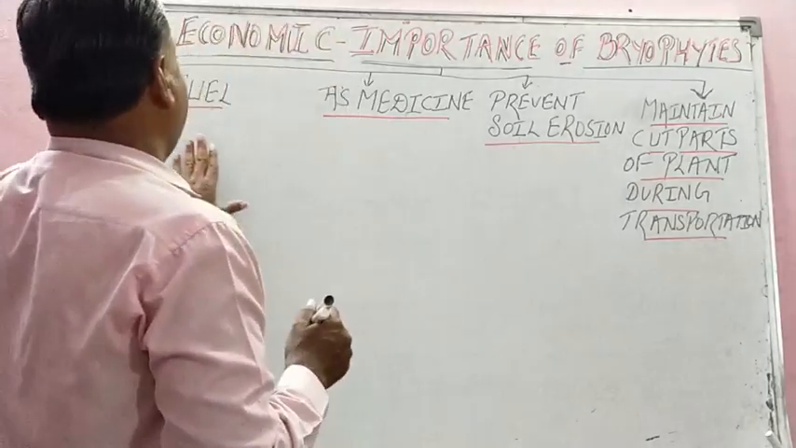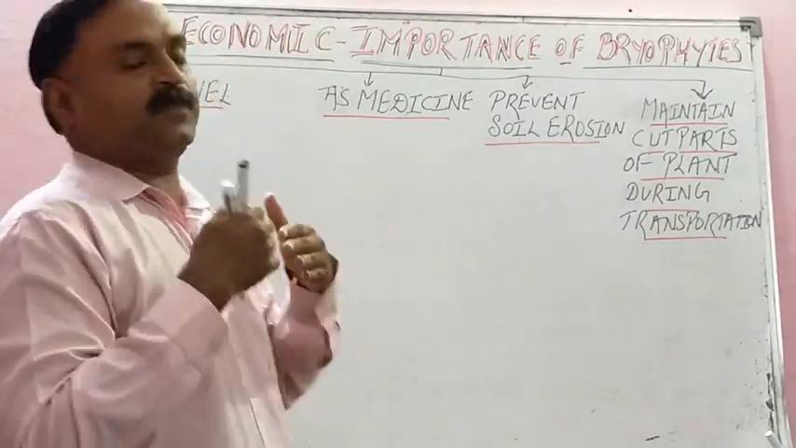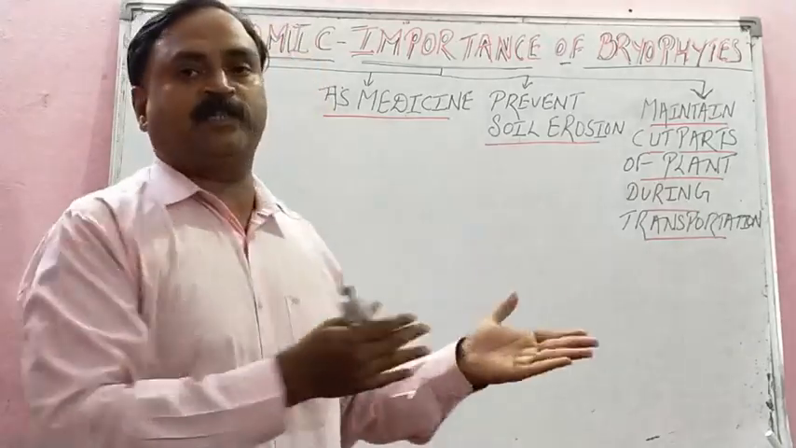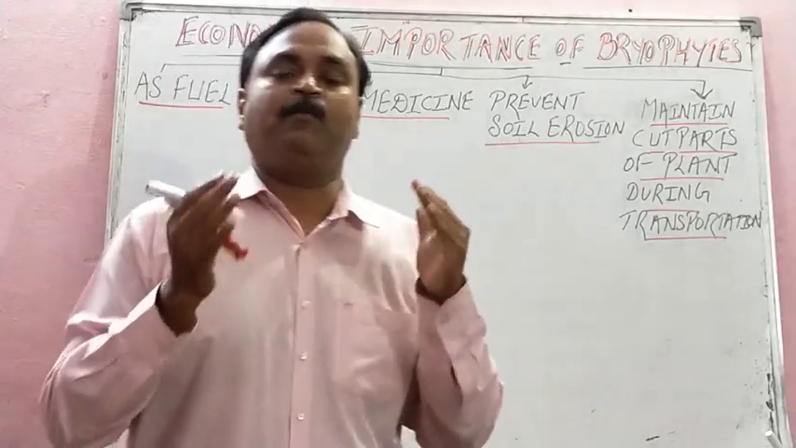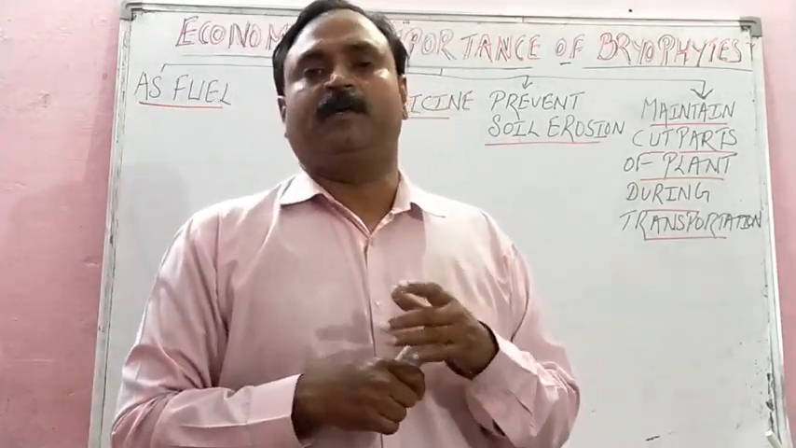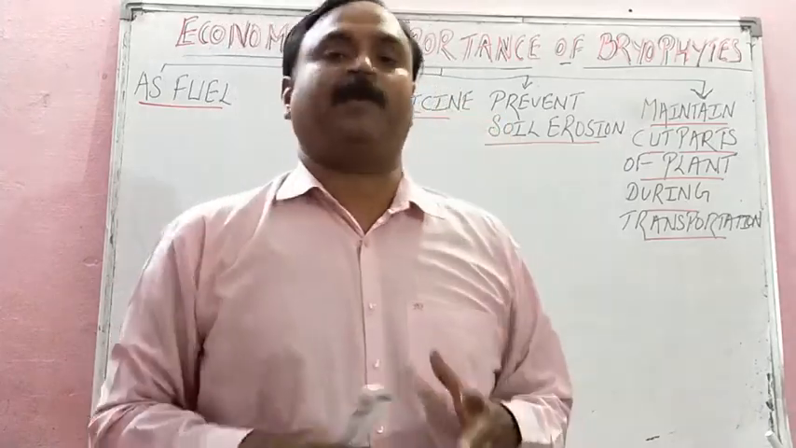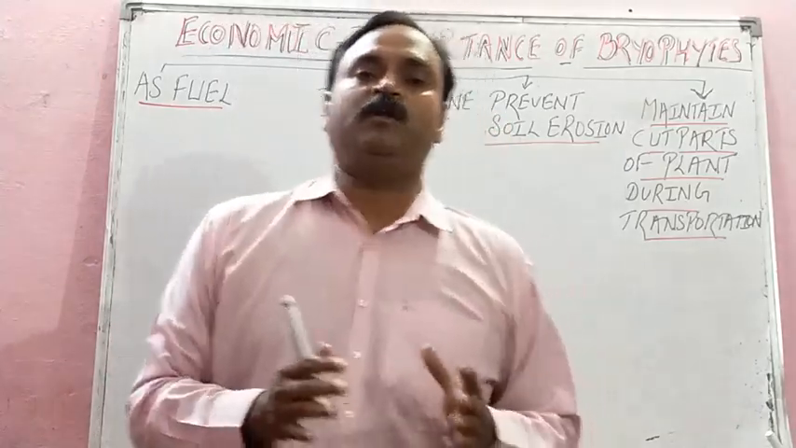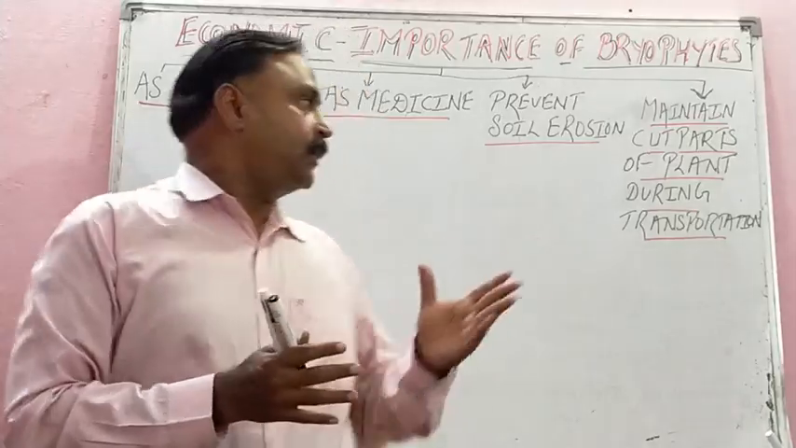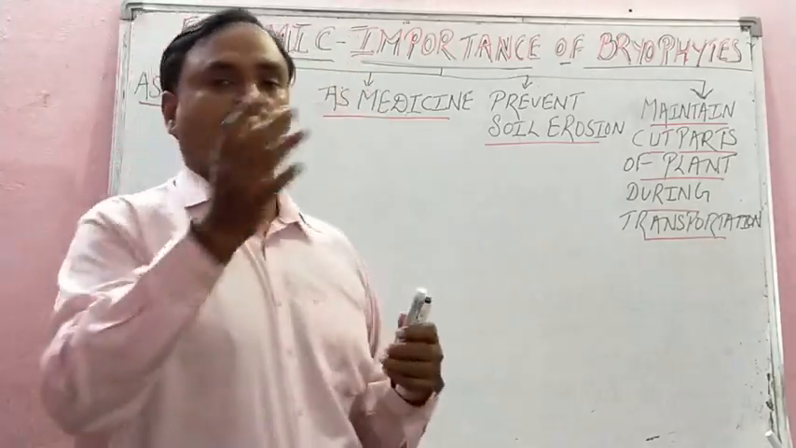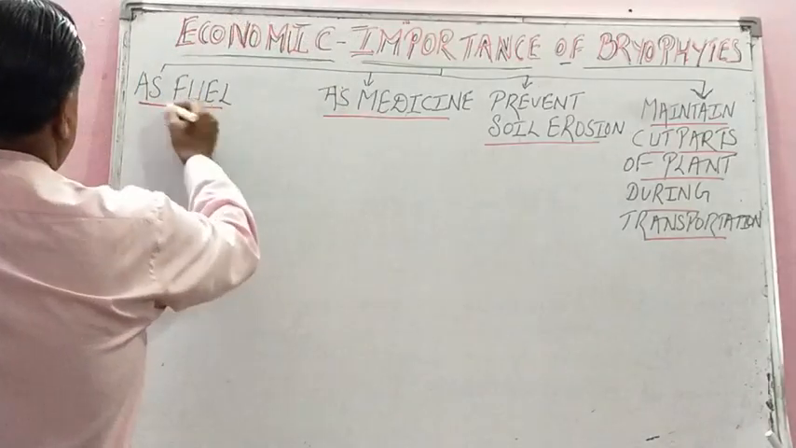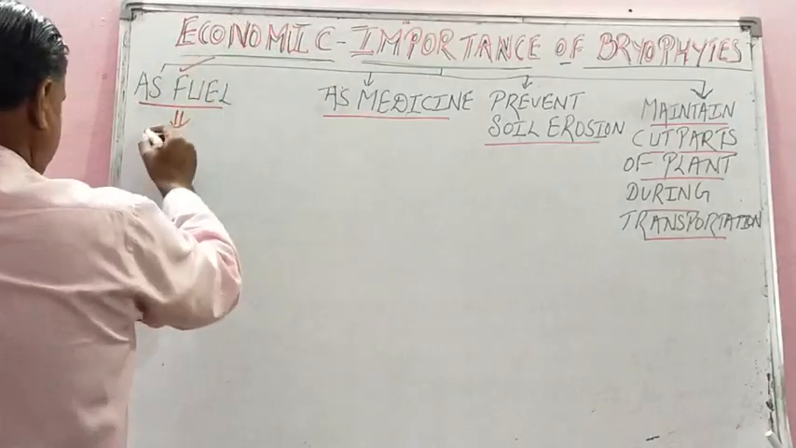Children, the first economic importance is as fuel. I told you in the last lecture that sphagnum mosses are the most beneficial and of very great economic importance. Sphagnum is also called peat moss. It can be used as fuel, in medicine, and for other purposes also. So the first one is as fuel, and under fuel we study peat moss.